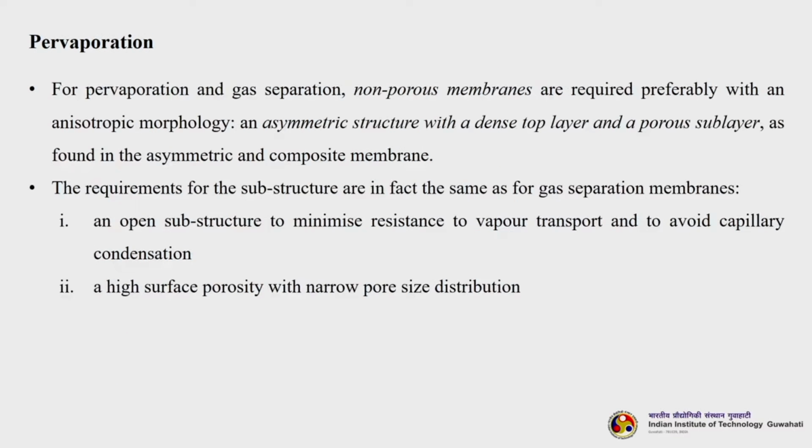For pervaporation and gas separation, non-porous membranes are required, preferably with an anisotropic morphology, that means an asymmetric structure with a dense top layer and a porous sublayer as found in asymmetric and composite membranes. The requirements for the substructure are in fact the same as for gas separation membranes: an open substructure to minimize resistance to vapor transport and to avoid capillary condensation, and a high surface porosity with narrow pore size distribution.